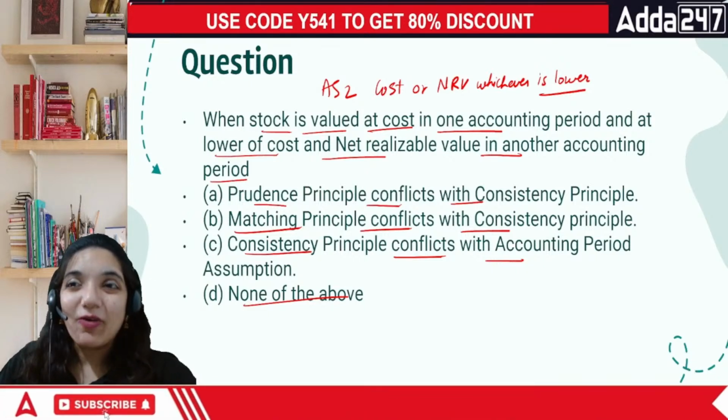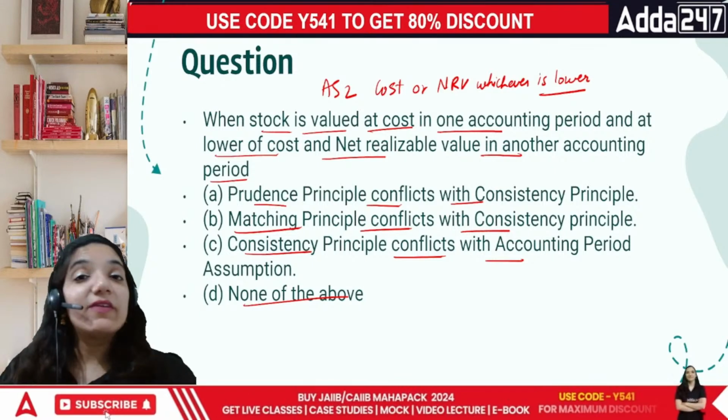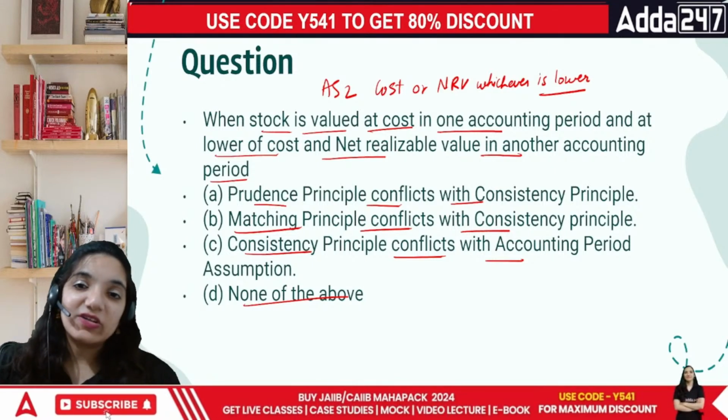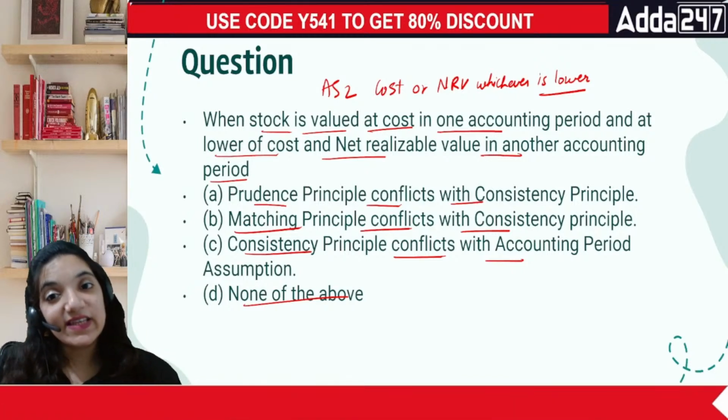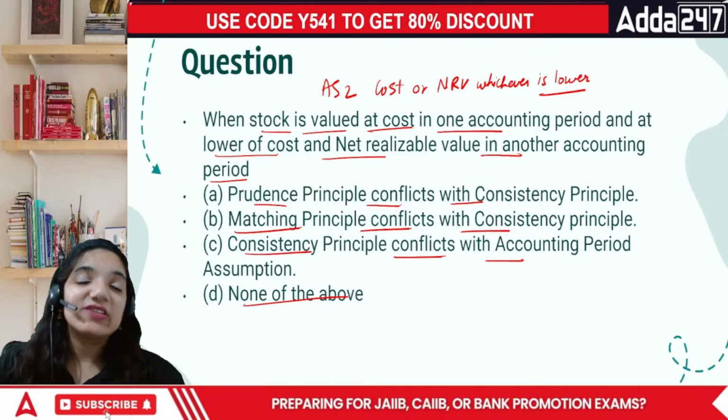Do not try to record it at the positive point, because then if there's any loss, how will we recover from it? So in this case, cost or net realizable value, whichever is less, is chosen whenever your inventory is to be valued.